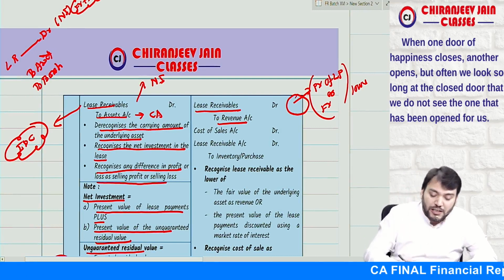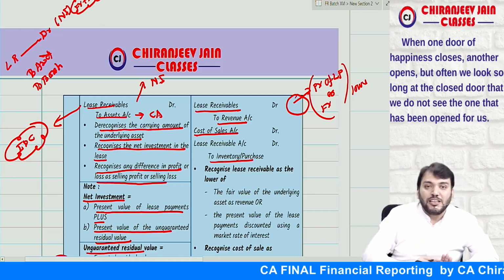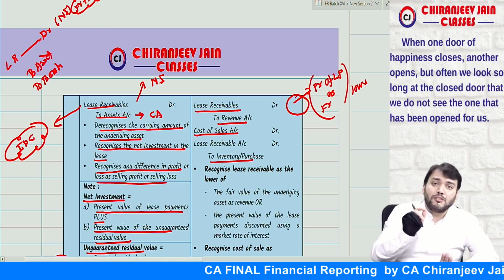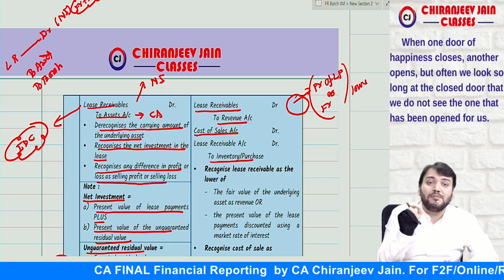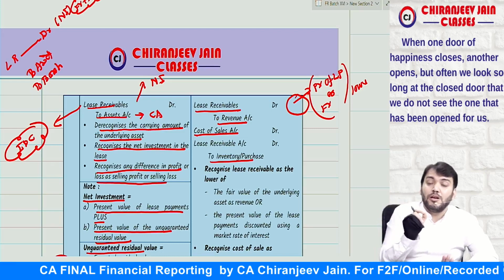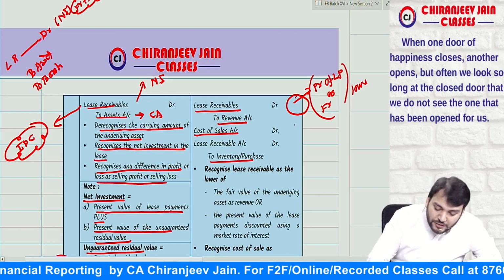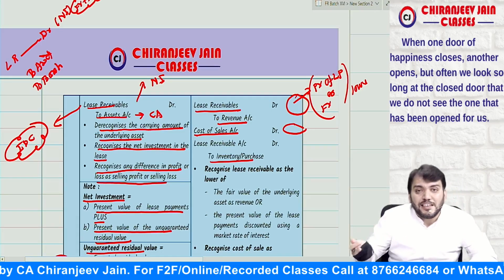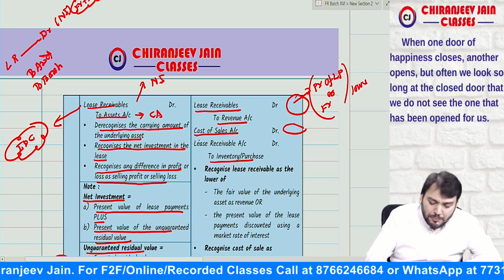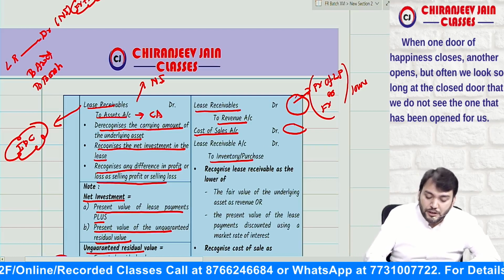So we'll pass one more journal entry. Cost of sales account debit to inventory, but cost of sales will be reduced by present value of unguaranteed residual value. Present value of unguaranteed residual value means this cost of sales will be reduced by any present value of unguaranteed residual value. So our journal entry will be cost of sales account debit, lease receivable account debit to what?